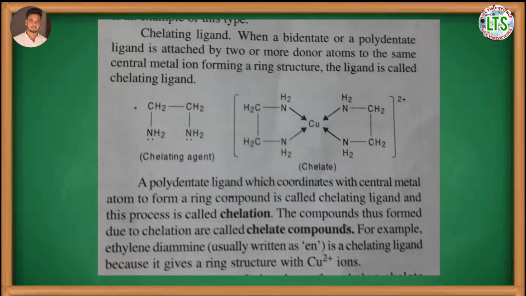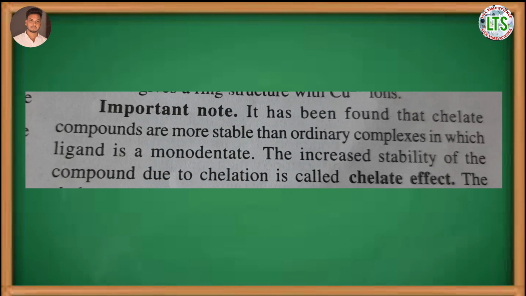The complex compound formed by chelating ligands is called a chelate compound. The process of the formation of chelate compounds is called chelation.